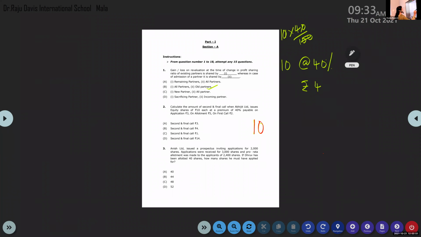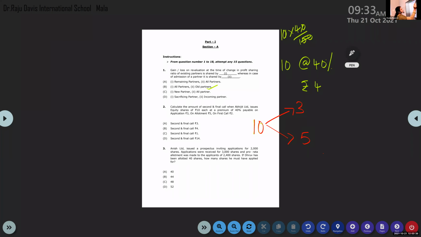On application, rupees 3. On allotment, 5. And always remember, the premium amount, if nothing is mentioned, is always collected with allotment. If it is collected with some other installment, then it would be separately informed in the question. If nothing is mentioned, always keep it in mind, the premium will be collected along with allotment.